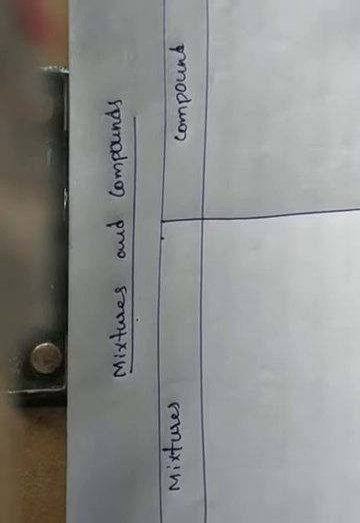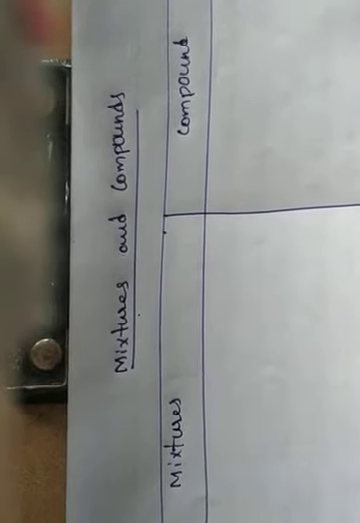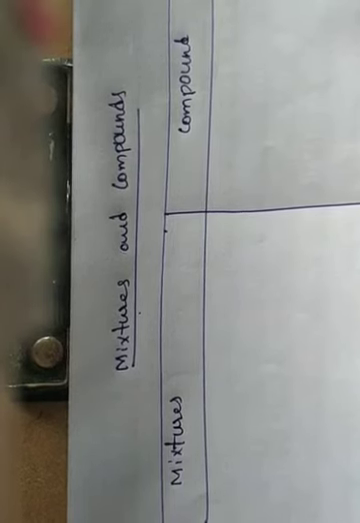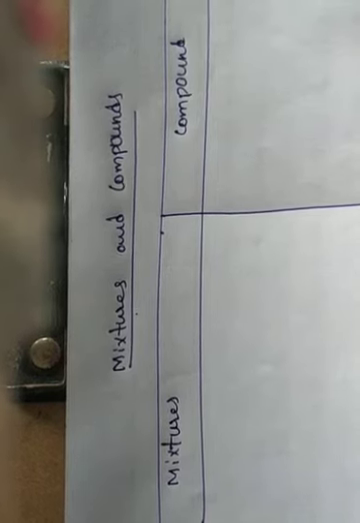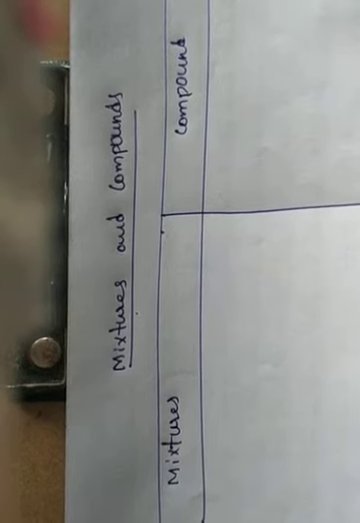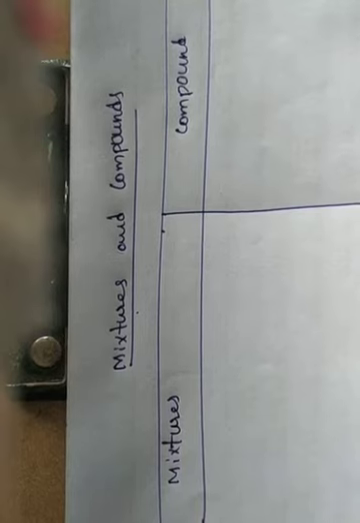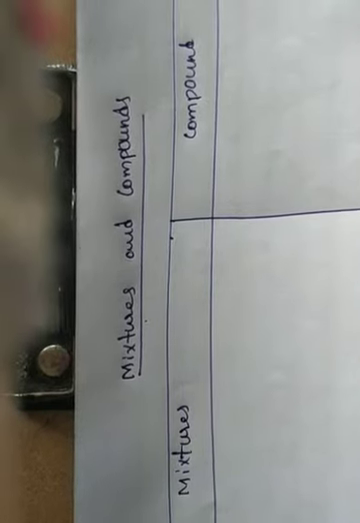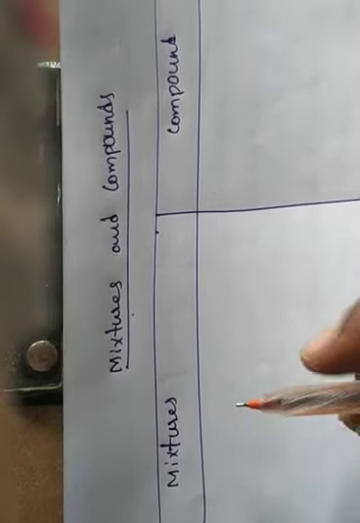We already know the definition of a mixture. How can we define the mixture? Elements or compounds are just mixed together to form a mixture, and no new compound is formed. In a physical change, no new substance is formed. A mixture is a physical change, and a compound is a chemical change, where a new substance is formed.